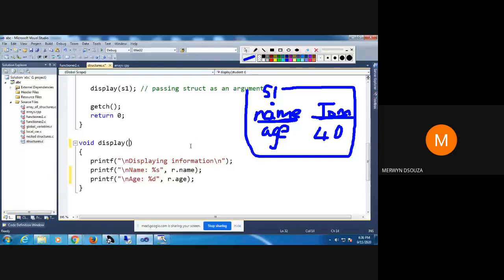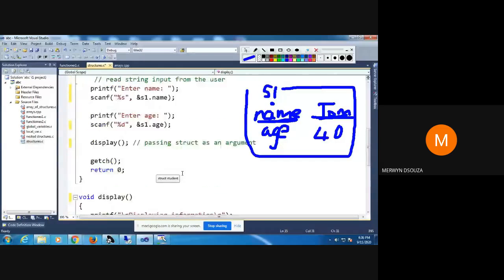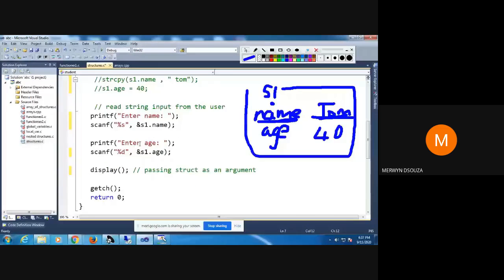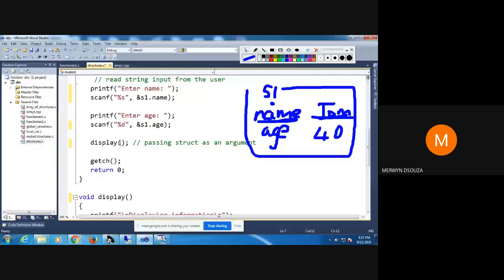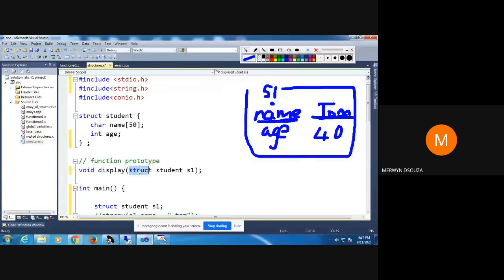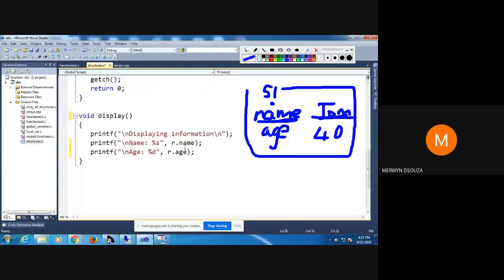So why am I passing this variable name? If I would not pass this, what would happen? I would get an error here. I'm not able to access the member without the variable. Like I told you, if I want to access these members, I need a structure variable. If I don't pass the variable, I cannot access the structure member. So I have to pass this variable. So that's why I'm passing the variable here.